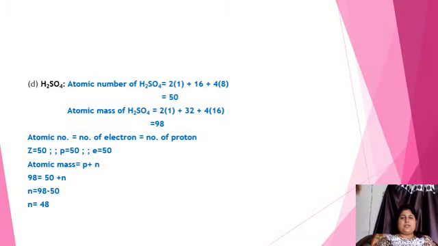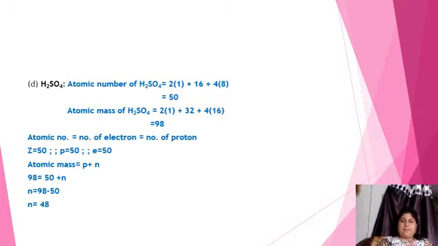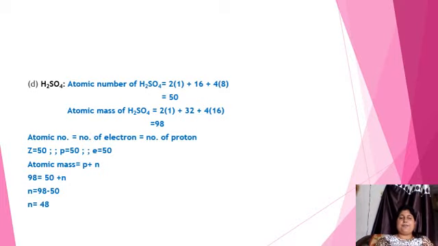The last one, H2SO4. Suppose you are given a compound; so far they were elements, and we could easily find the number of electrons, protons and neutrons. For H2SO4, we have to calculate the total atomic number and atomic mass. Here there are two hydrogen atoms.